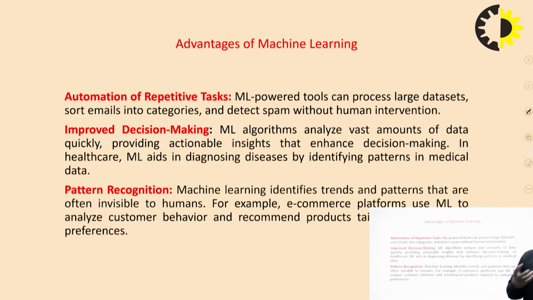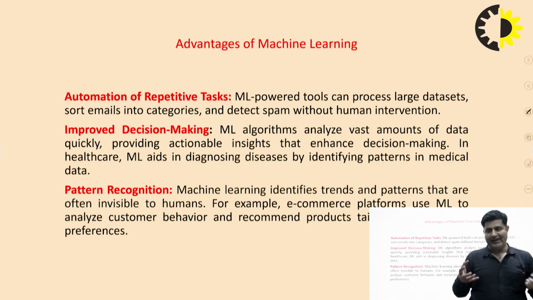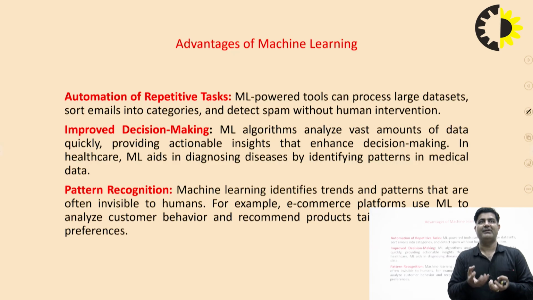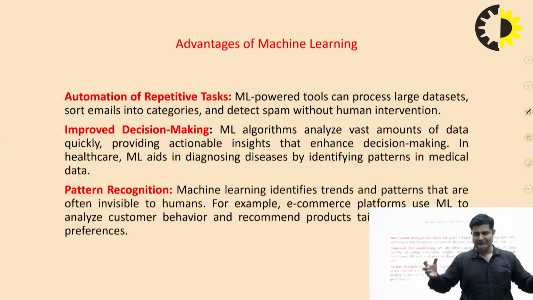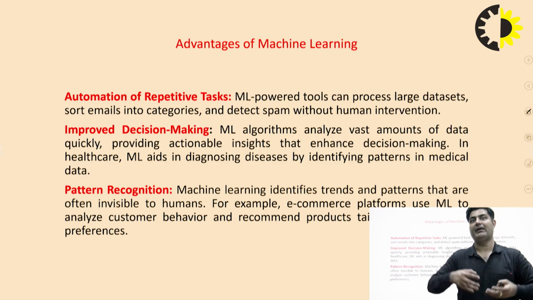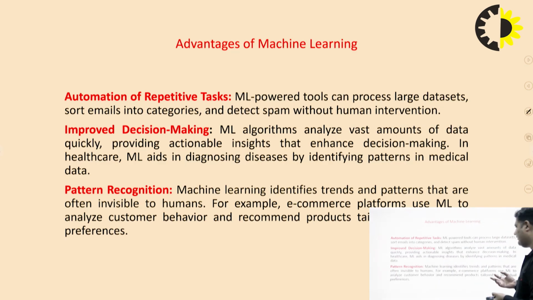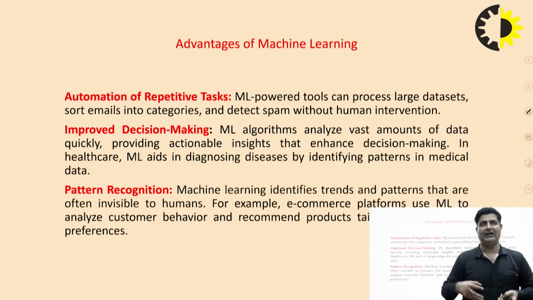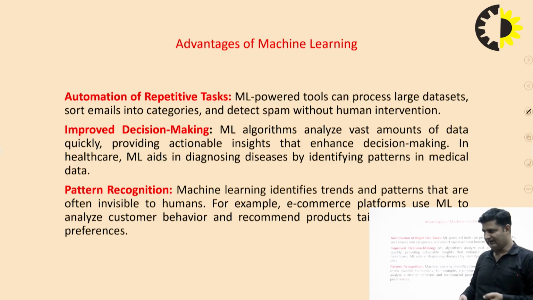The third beautiful advantage of machine learning is pattern recognition. One of the best features is that machine learning models try to abstract the main pattern from the image. For example, we are talking about an image data set. With the help of the ML model, we recognize the main pattern of the image, which helps us classify the data, right? So the ML model identifies trends and patterns that are often invisible to humans. Suppose we have a number of images to classify. With the help of this, they easily find the pattern inside the image and classify the image on this basis, right? This is the main advantage.